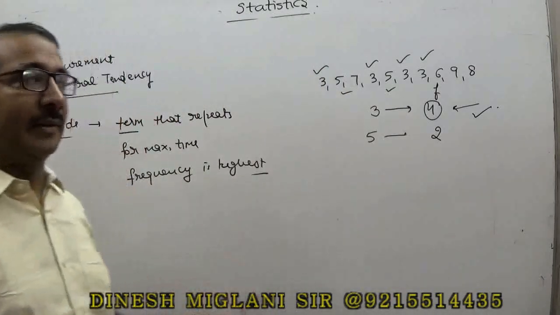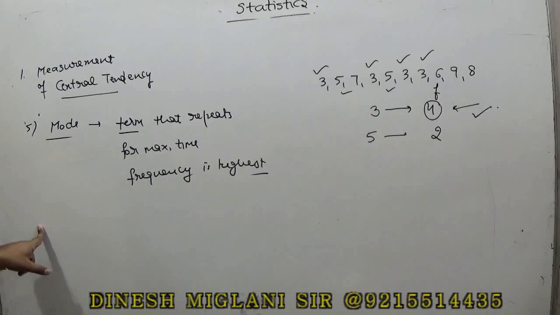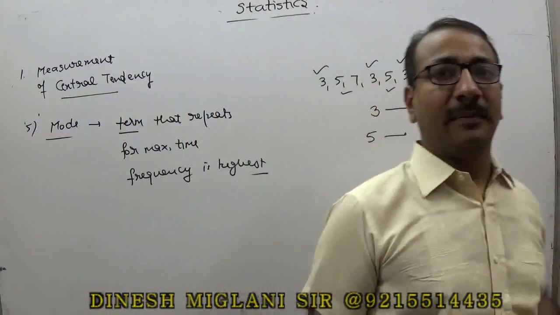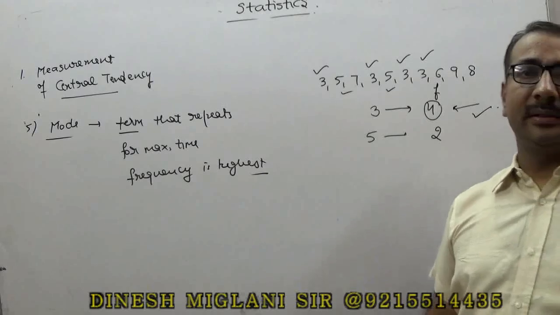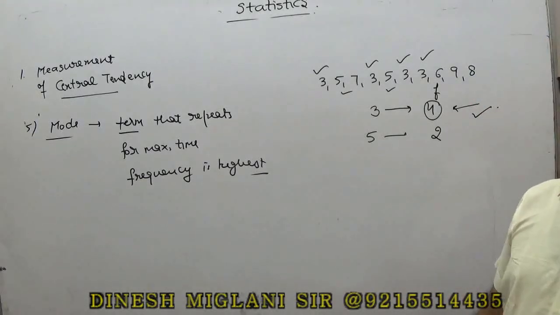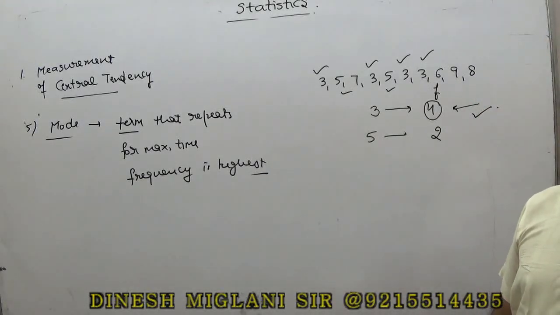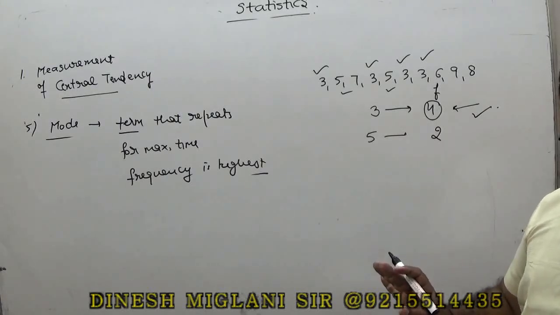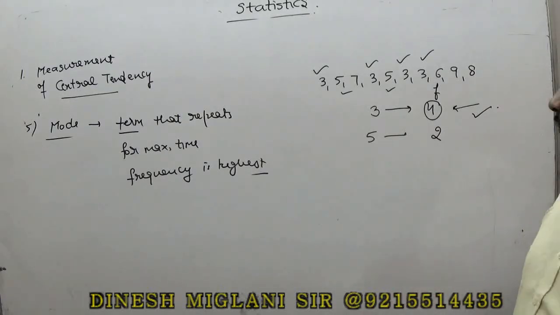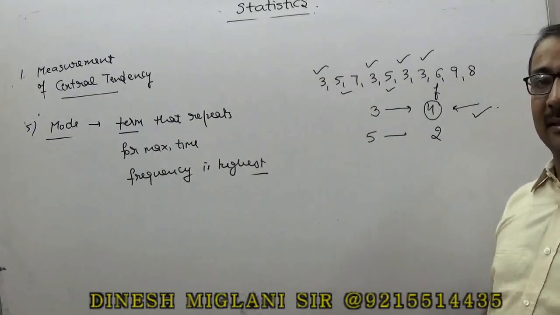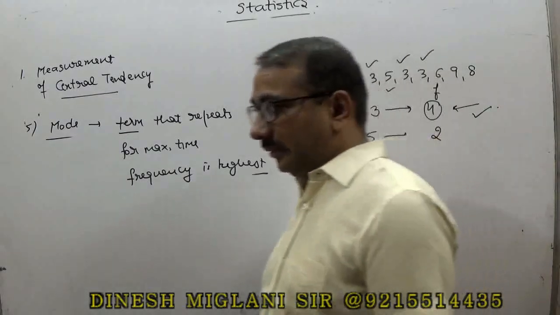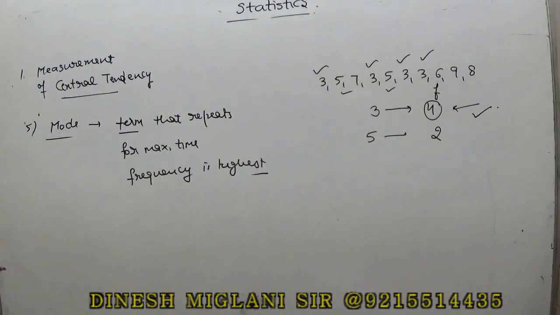So five measures of central tendency we have understood till now: the mean, which you may call arithmetic mean, geometric mean, harmonic mean, then the median, and finally the mode. Where no item occurs more than once, that series is ill-defined. Now there is one very important question here. There is an empirical formula.